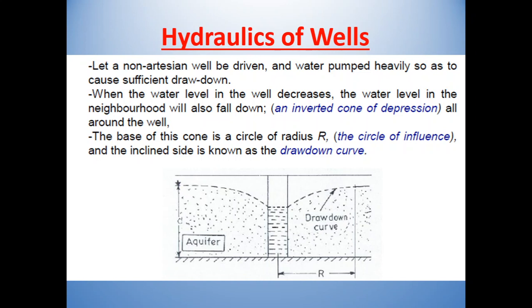The base of this cone is a circle of radius r, that is the circle of influence, and the inclined side is known as the drawdown curve.